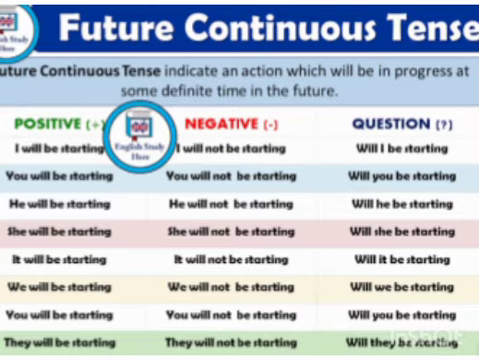Now let's proceed with the interrogative sentences, which are question sentences, for the future continuous. So what will come? Will has to come to the front. Will I be starting? Will you be starting tomorrow? Will he be starting? Will she be starting tomorrow? Will it be starting? Will we be starting? Will you be starting? And will they be starting? So these are the interrogative sentences for future continuous tense.